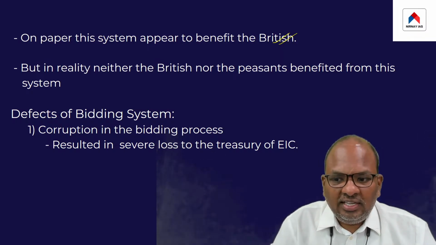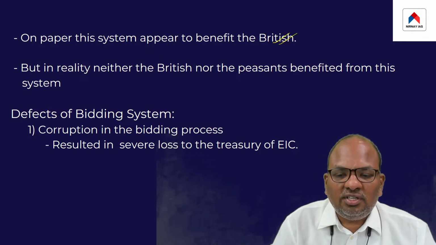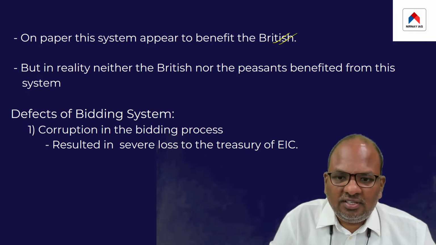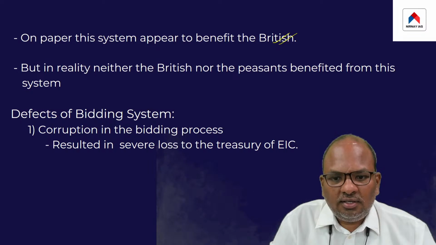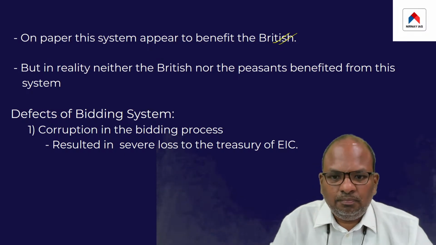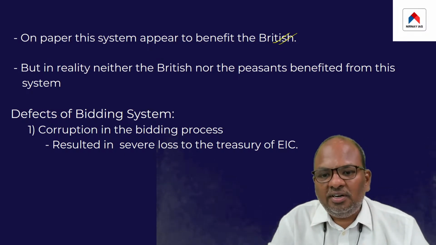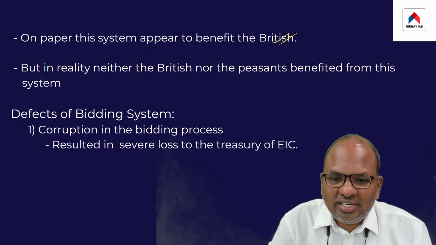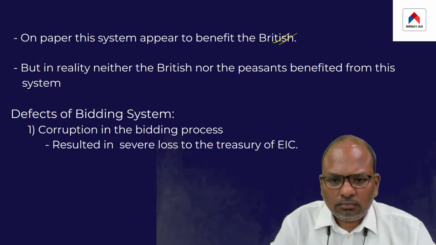At the beginning of the year, the British would just put the land up for auction, and the highest bidder had to deposit a lump sum with the British, and thereafter got the right to collect taxes from the people of that estate for 1 year.